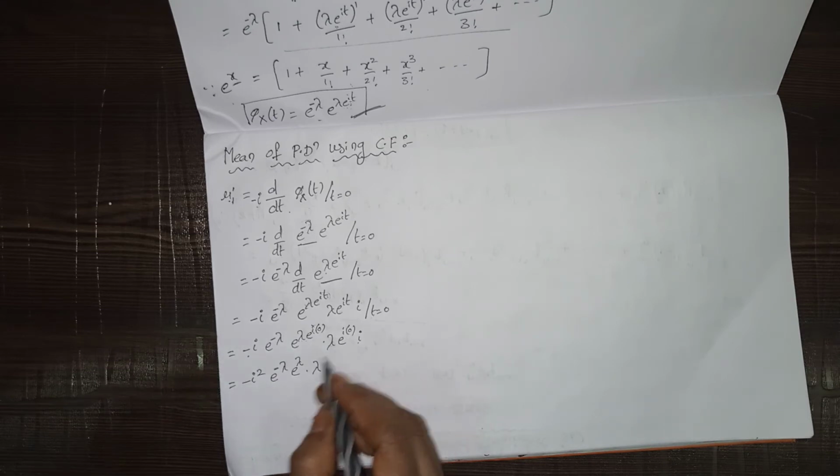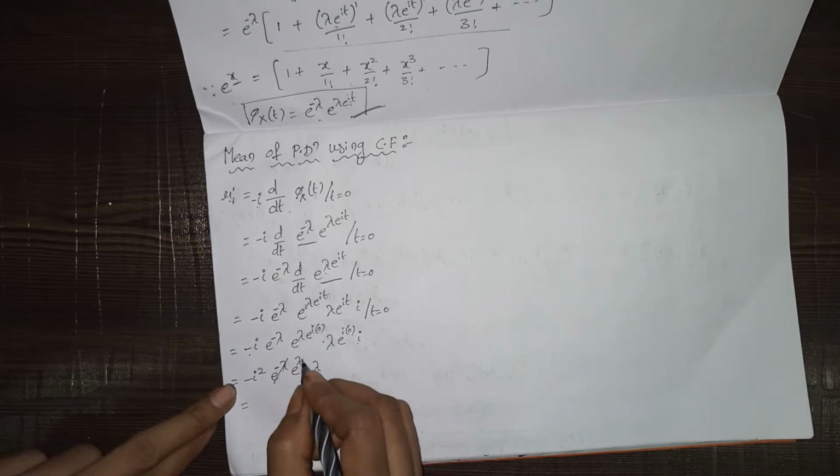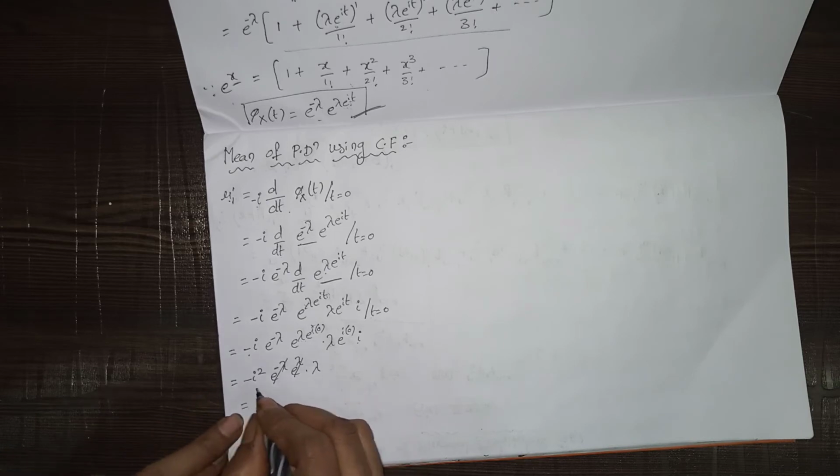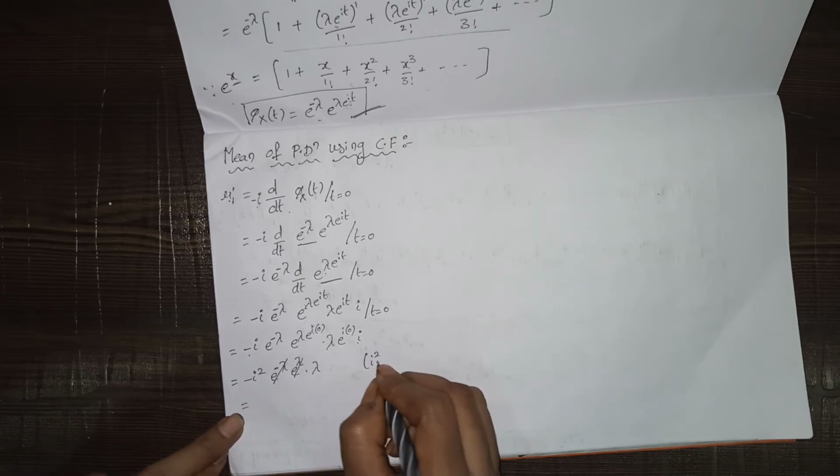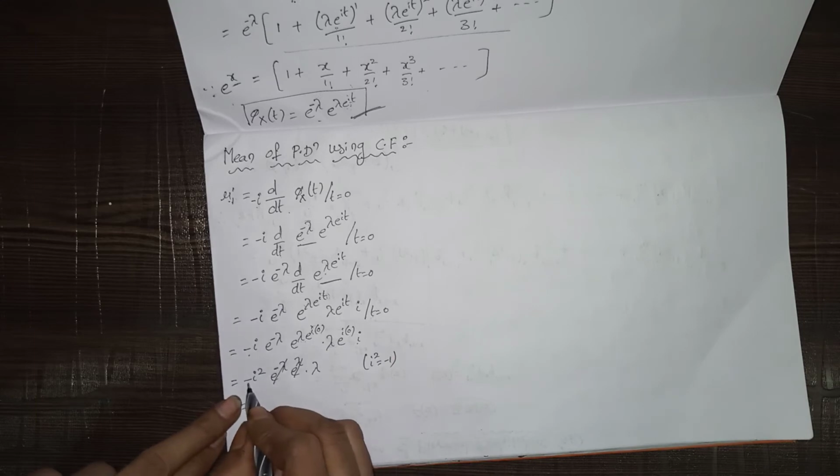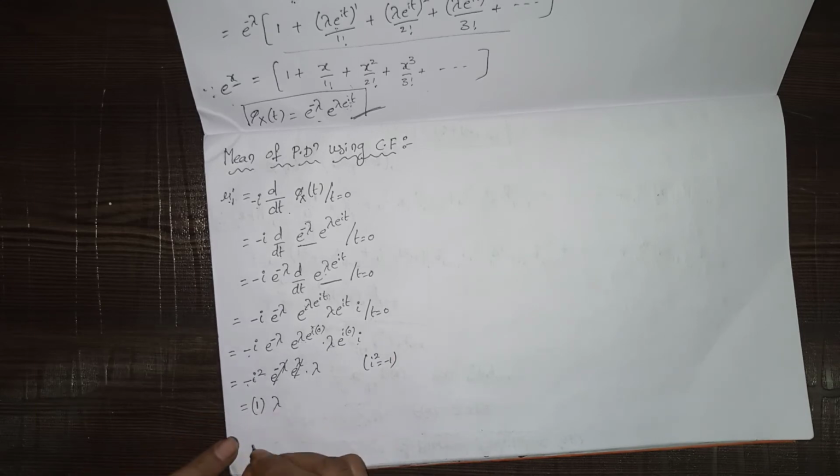So these both values will be cancelled. Minus i square in the sense what? Minus of minus 1, so that's why 1 will get into lambda. So finally we got mu 1 dash equals lambda.